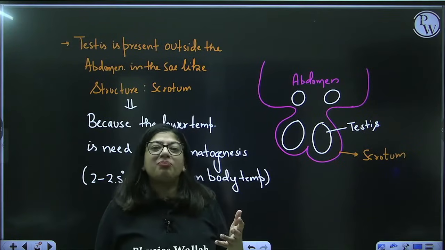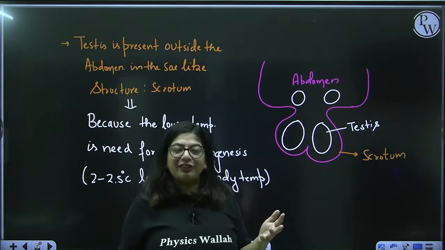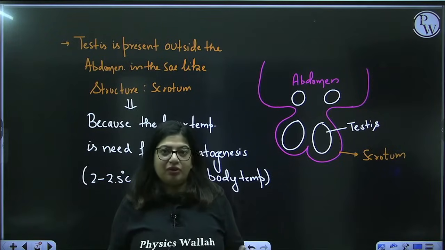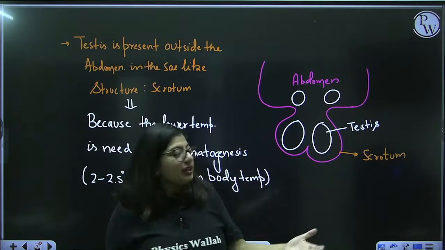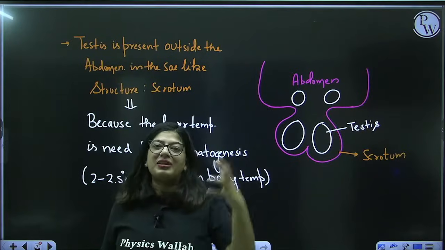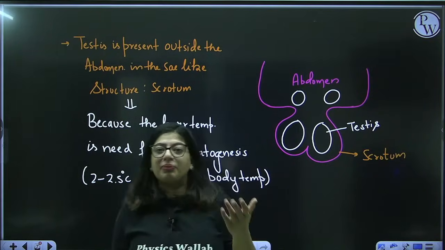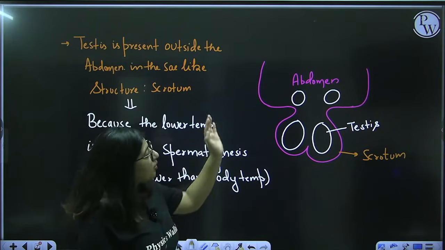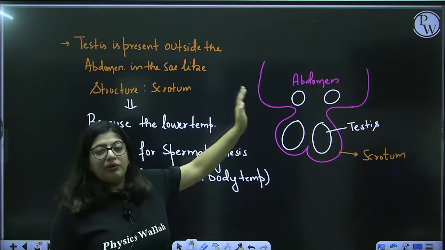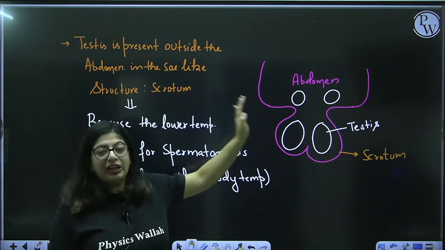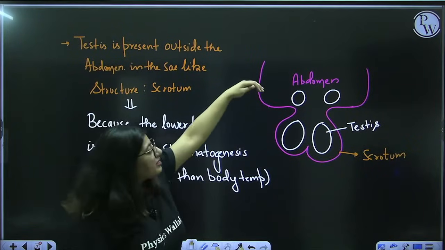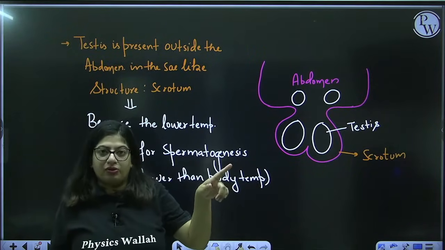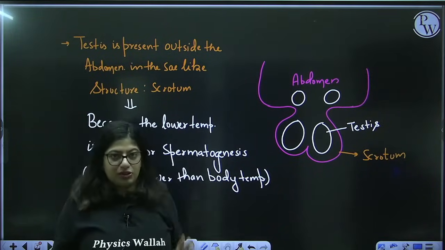So, that's a very important event, because if it does not occur, the baby who gets delivered with testes in the abdomen can be sterile. That means the baby cannot produce sperm, right? You got it? So, it's always in the abdomen before the 7 months of pregnancy. During 7 months, it descends into the scrotum under the influence of the hormone testosterone.